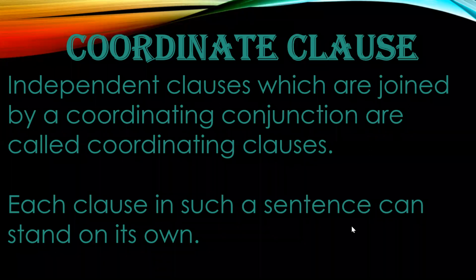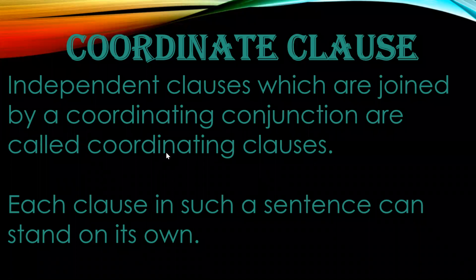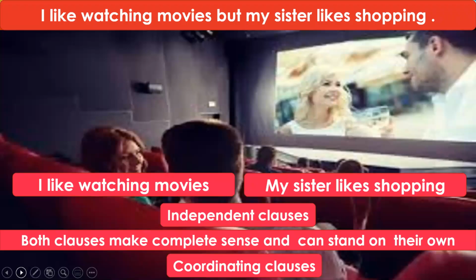Each clause in such a sentence can stand on its own. They are independent, and when we join them together with a coordinating conjunction, they become coordinating clauses. Okay, let's see an example. I like watching movies, but my sister likes shopping. So this sentence has two clauses.